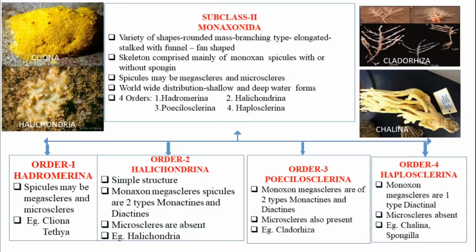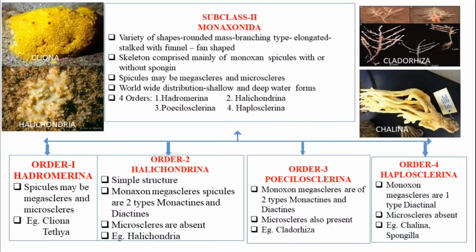This can again be divided into 4 orders. Hadromerina. In this order, spicules may be megascleres and microscleres. Example, Cliona, Tethya.